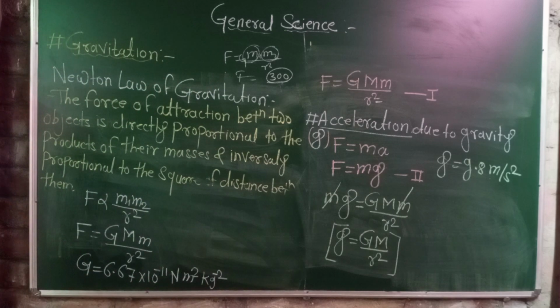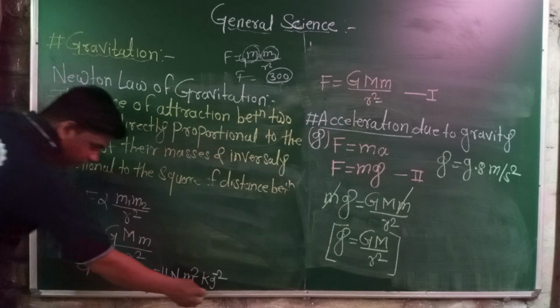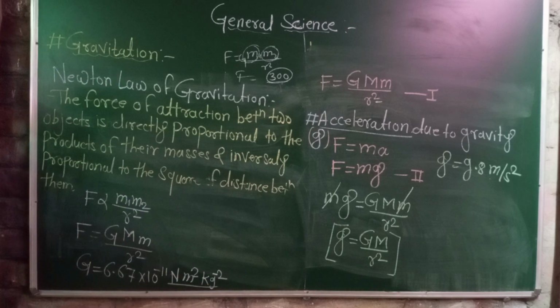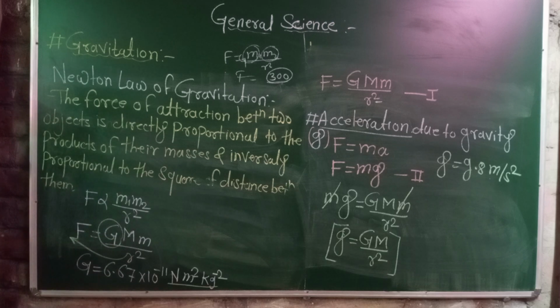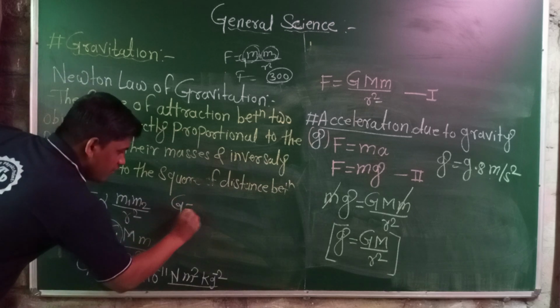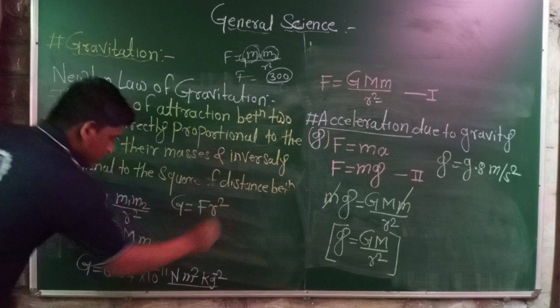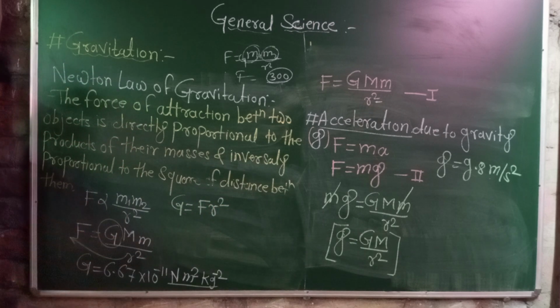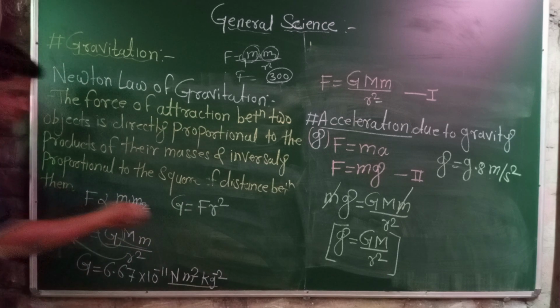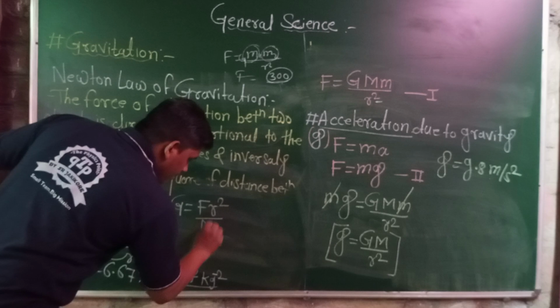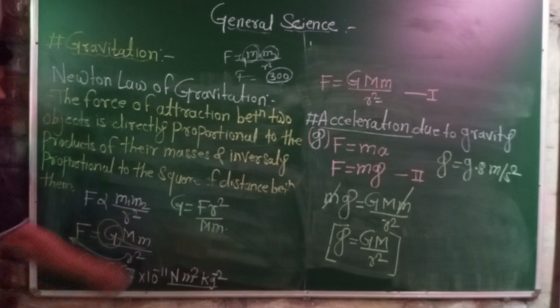How is this unit calculated? When we are dealing with G, r square is multiplied with F, then G is equal to F r square. The masses m1 and m2 have the unit kg and are multiplied, and when moved to the other side they are divided, that is divided by m1 m2.